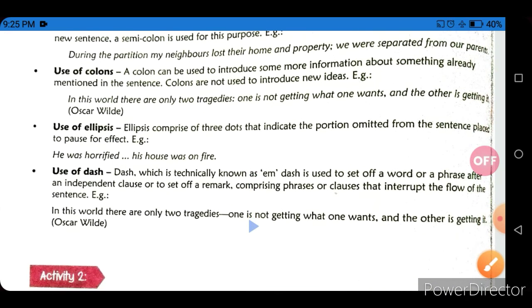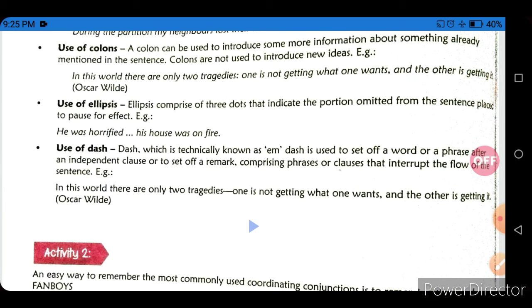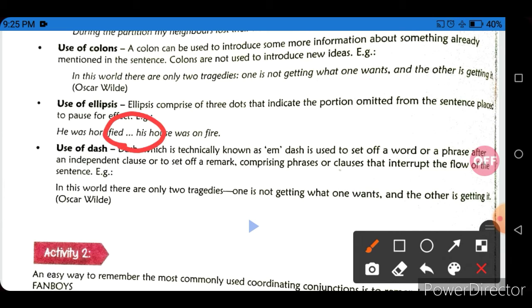Use of ellipses. Ellipses comprise three dots that indicate the portion omitted from the sentence, or are placed to pause for effect. We can say three dots are there between these two sentences. He was horrified... his house was on fire. We can say ellipses.